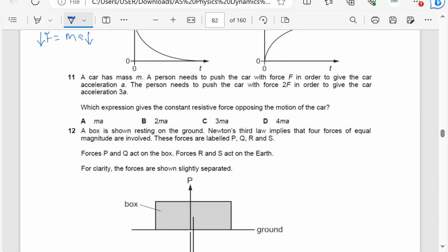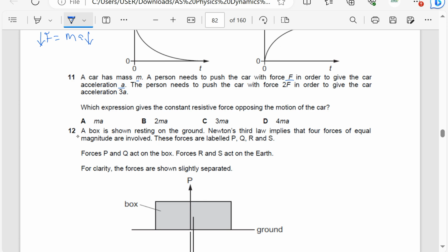A car has mass m. A person needs to push the car with a force F in order to give the car an acceleration of A. The person needs to push the car with a force twice F in order to give the car an acceleration of 3A. Which expression gives a constant resistive force opposing the motion of the car?